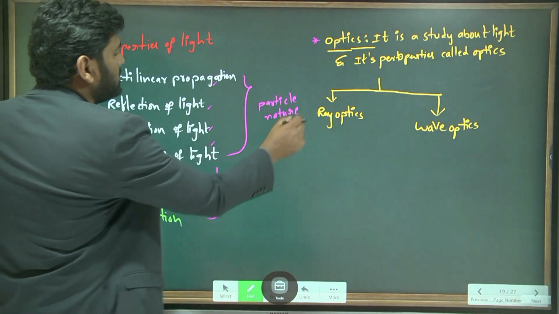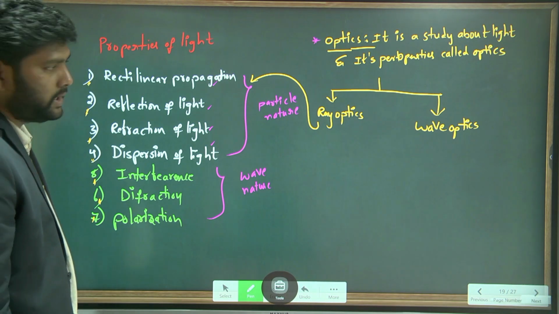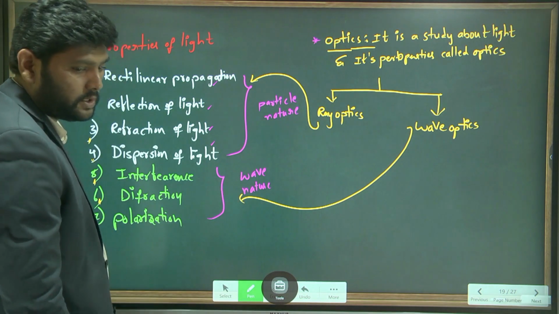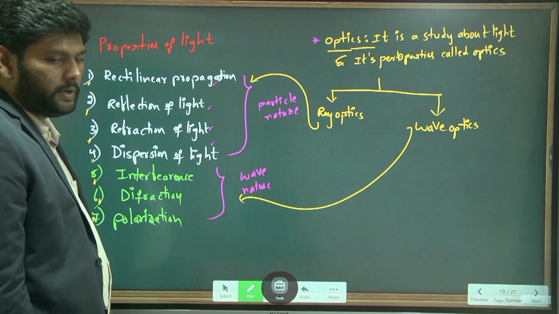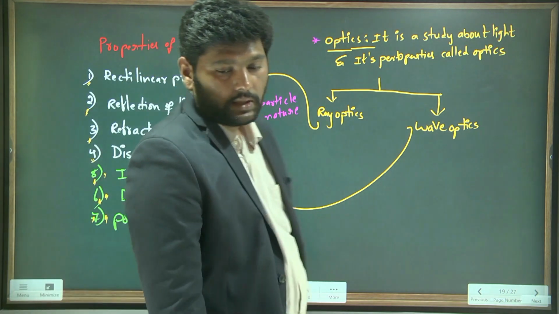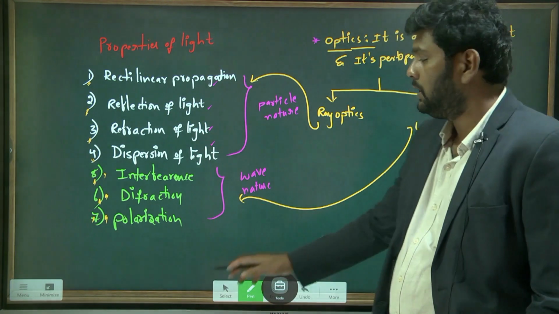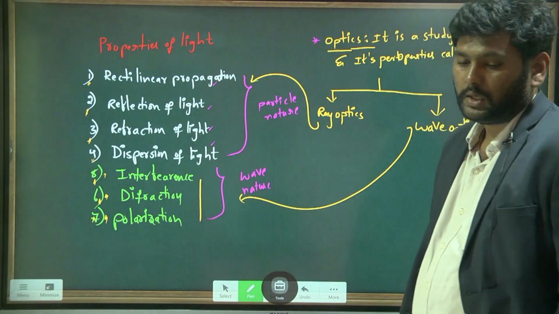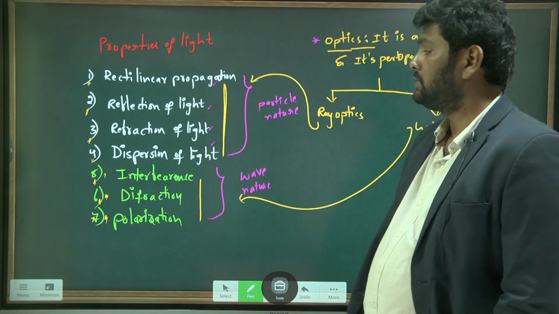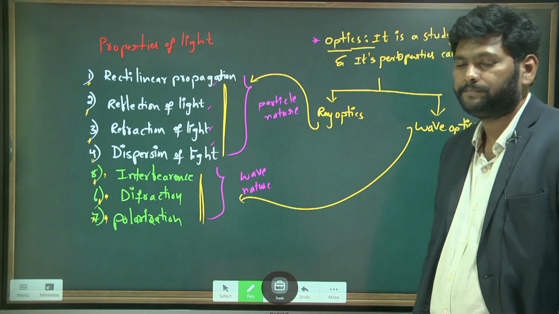Ray optics explains these four properties of light, and wave optics explains how many properties of light? These three properties. In ray optics we'll discuss these four properties. In wave optics we'll discuss these three properties. Got clarity?